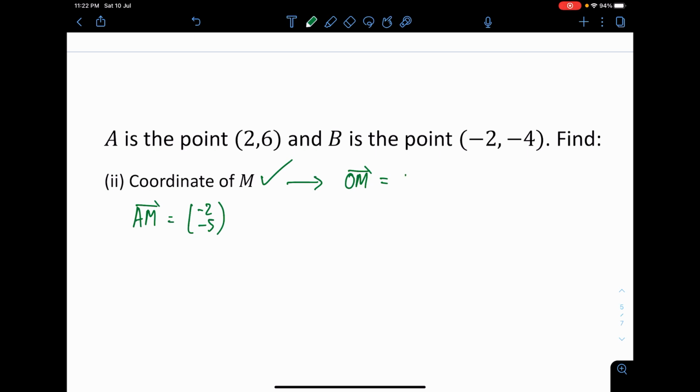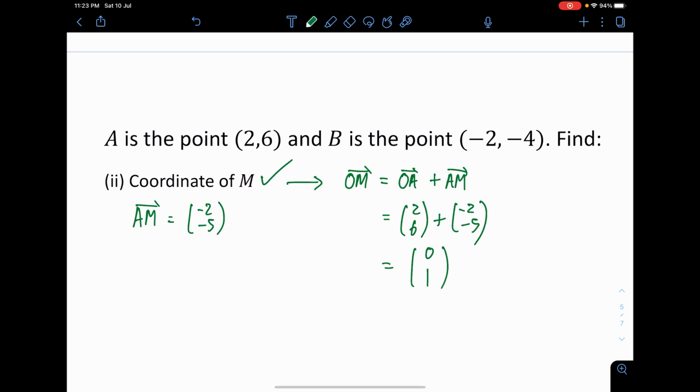To get this, I can just take OA plus AM. Why do I pick OA? Because if I pick O and A, I can continue with A and M. Remember the connecting of the alphabets, the vector addition formula. I cannot take OB plus AM, because if I say OB, then I need to continue with BM. I don't have BM, I have AM only. Hence, I do OA plus AM. So I have 2, 6 plus negative 2, negative 5, and therefore I get 0 and 1.